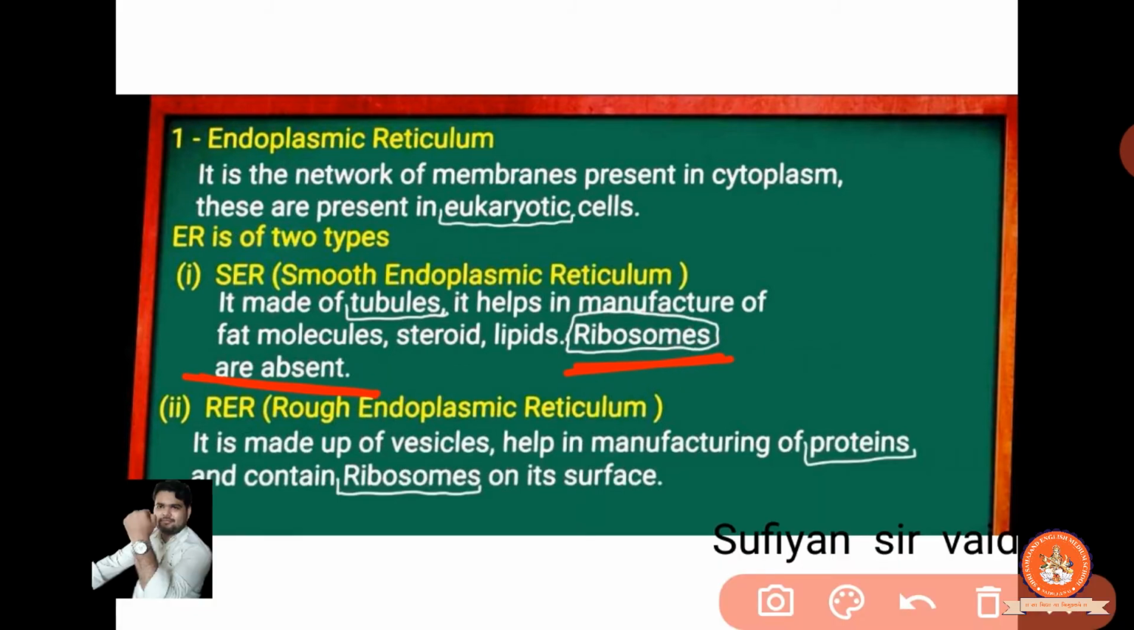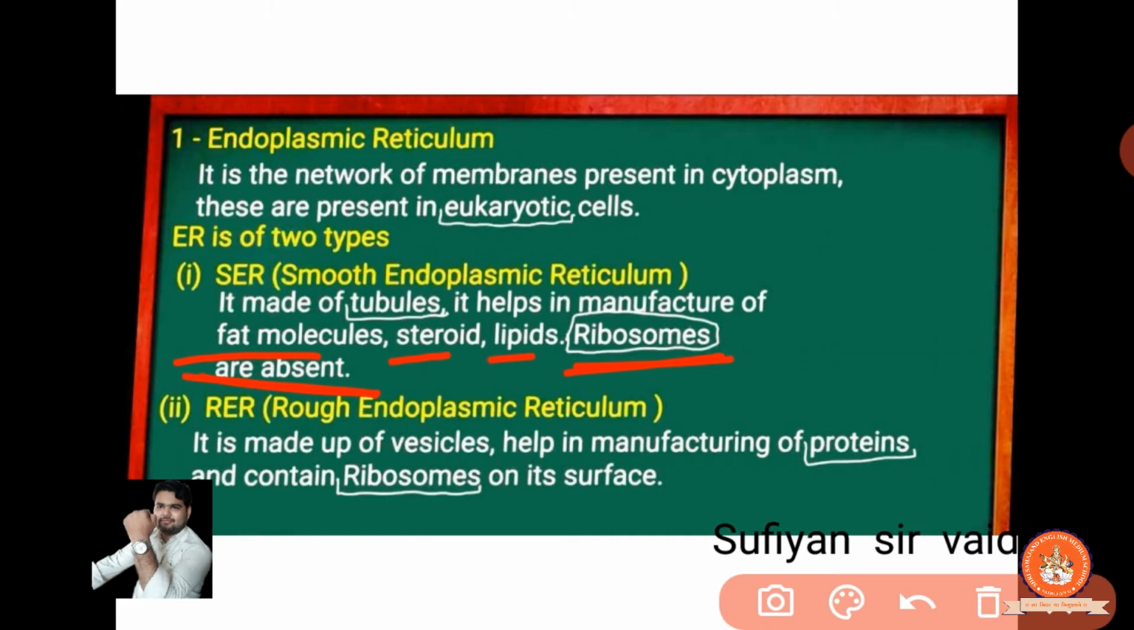In the last question we will study what a ribosome is, but for small information, the ribosome is one type of thing which can generate energy. Clear? Or we can say it generates proteins. Ribosomes generate proteins, or we can say energy. So here are the fat molecules, steroids and lipids, but there is an absence of ribosomes.